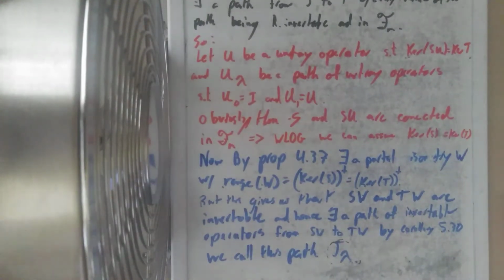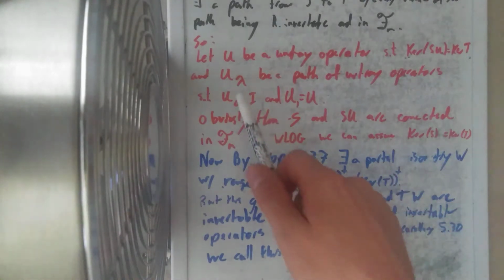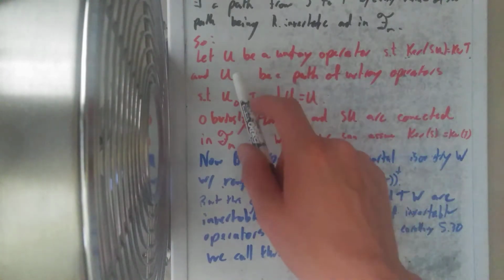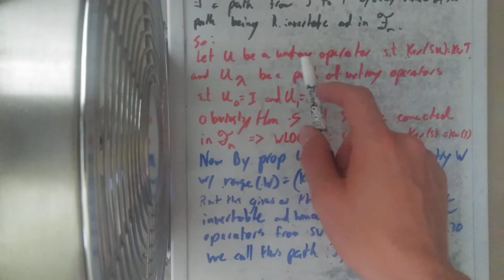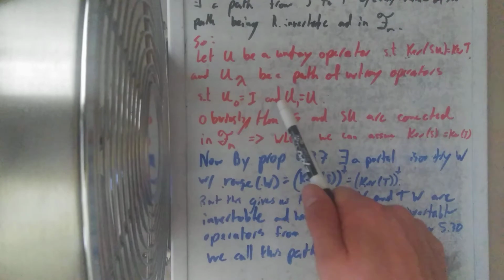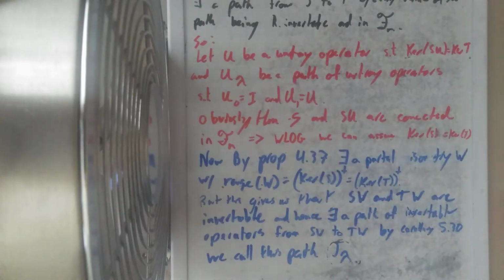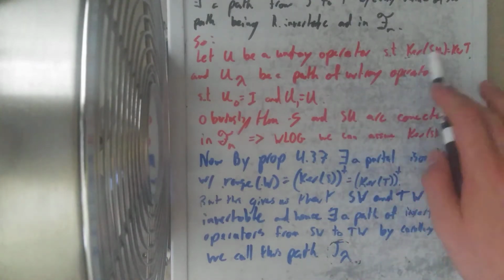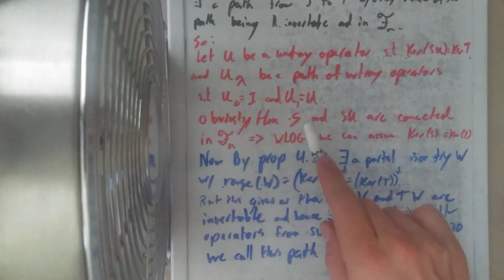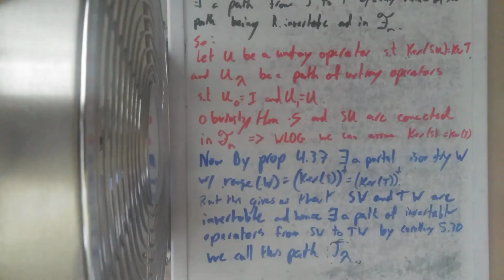Now, to prove this, we're going to borrow a technique that we used a couple sections back, where we have this path of u sub lambdas, where u is a unitary operator, and we're going to have u0 equal I and u1 equal u. Specifically, we're going to pick this u such that the kernel of SU is equal to the kernel of T. Obviously, this is going to give us that S and SU are connected in Fn.